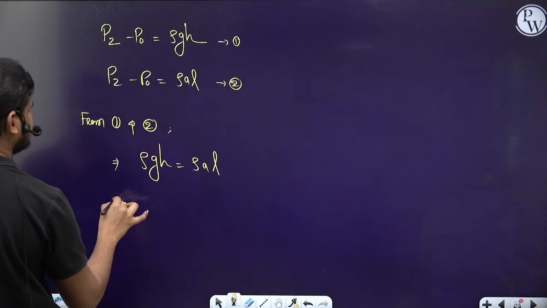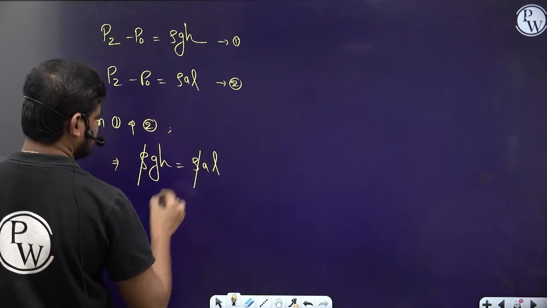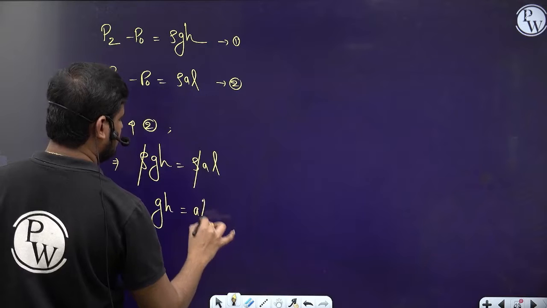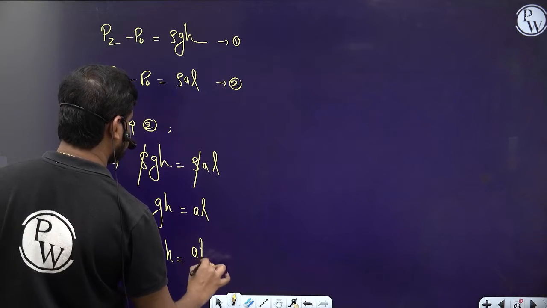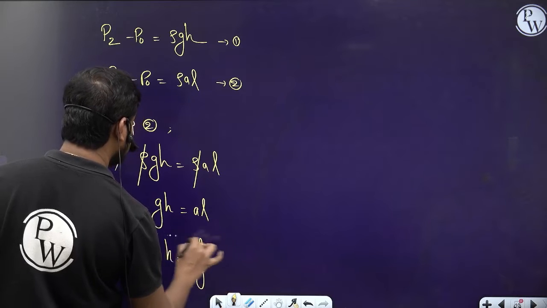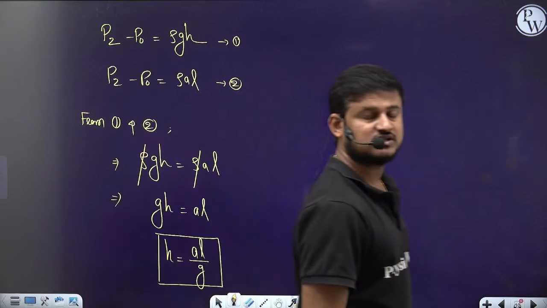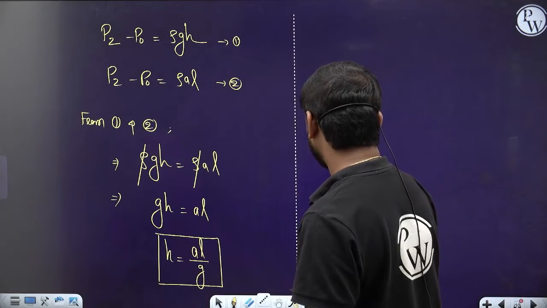Here rho gets cancelled. So GH is equal to AL, so H is equal to AL by G. So to what height the liquid rises, that is H equal to AL by G. Okay, clear guys?